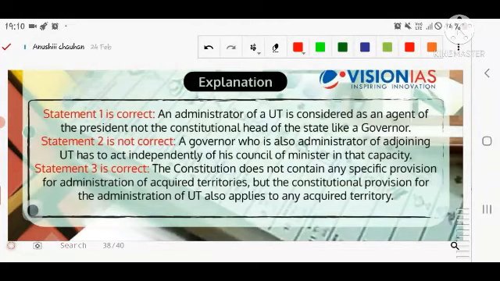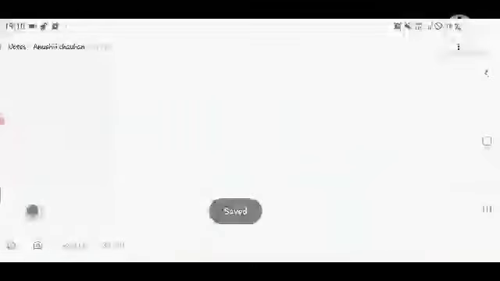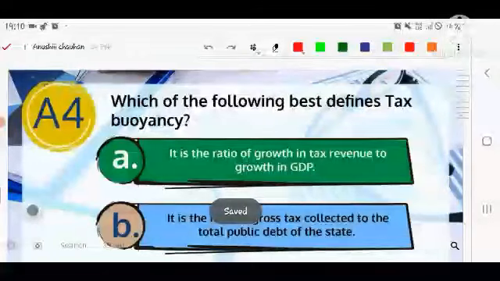Second is not correct because a governor who is also administrator of an adjoining union territory has to act independently of the council of ministers in that capacity. So it is not as per the council of ministers that he has to act. That is not correct. Third is correct. The Constitution does not contain any specific provision for administration of acquired territory, but the constitutional provision for the administration of the union territory applies as if any new territory is acquired. Let's see the next question.